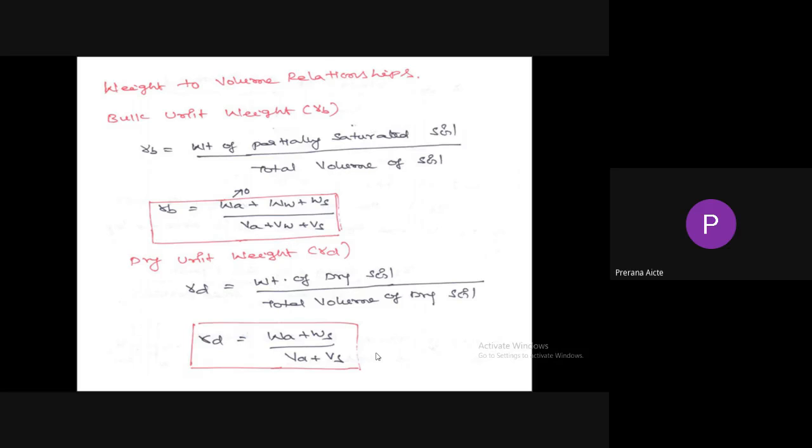So next, dry unit weight. It is the ratio of weight of dry soil to the total volume of dry soil. In dry soil, voids are filled with air, so weight of air plus weight of solid particles divided by volume of air plus volume of solids. But in soil mechanics, weight of air is treated as 0. So it is the ratio of weight of solid particles to the volume of air plus volume of solids.